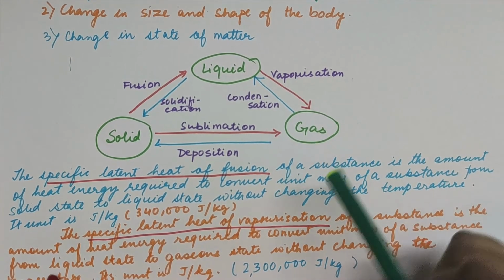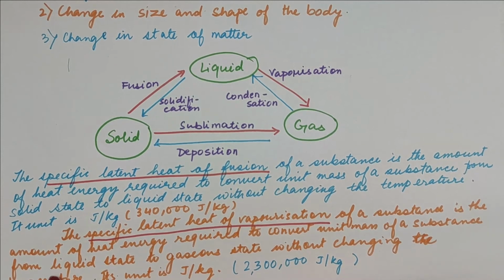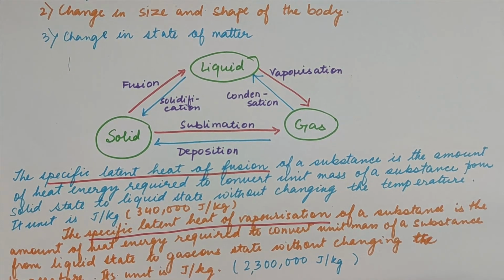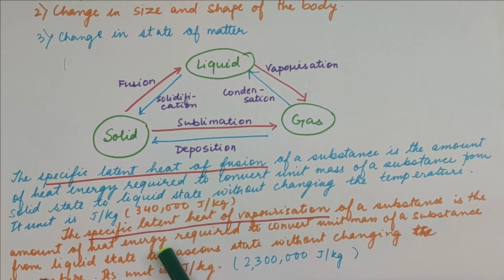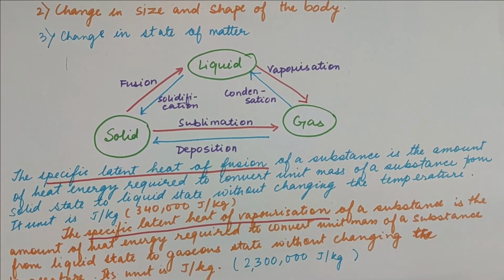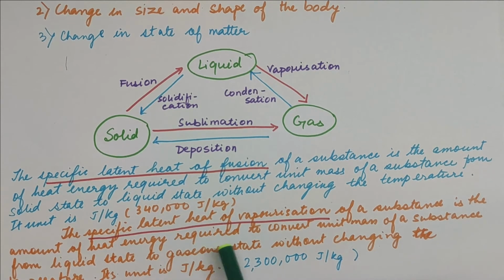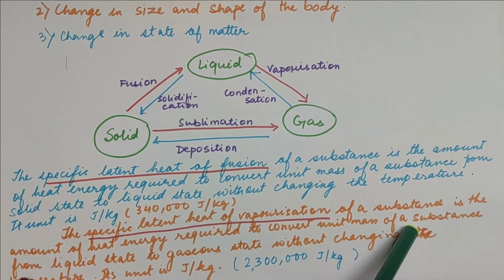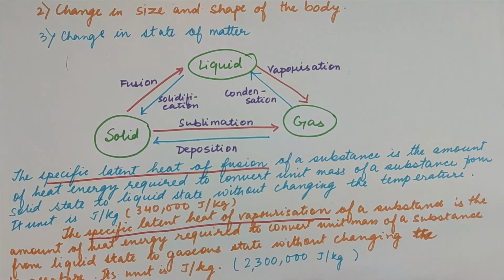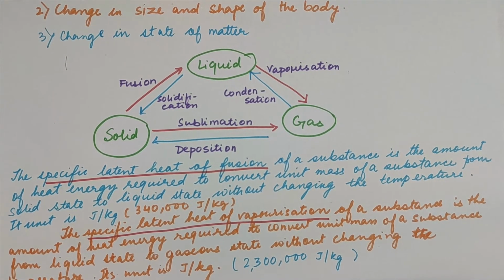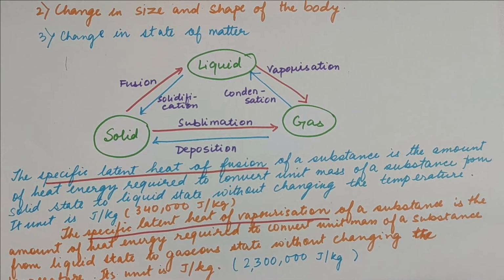Also, in case of the conversion of the liquid into gas, that is vaporization, the specific latent heat of vaporization of a substance is the amount of heat required to convert the unit mass of a substance from the liquid to the gaseous state without changing the temperature. Again, what is the temperature here? How much energy is drawn in?